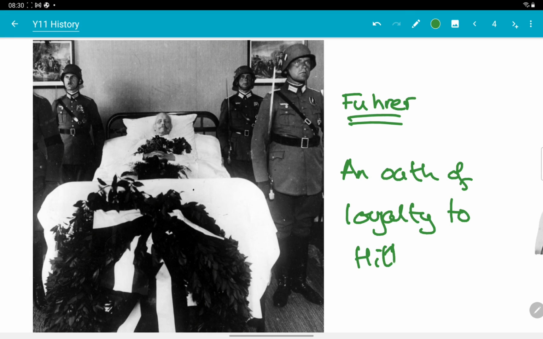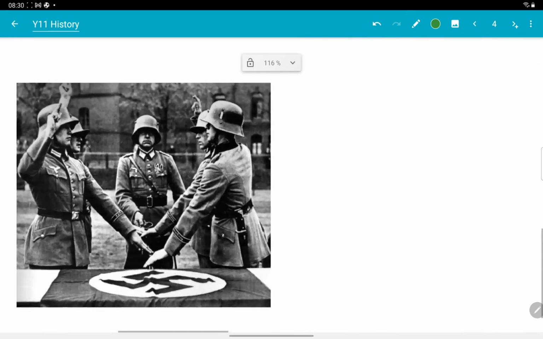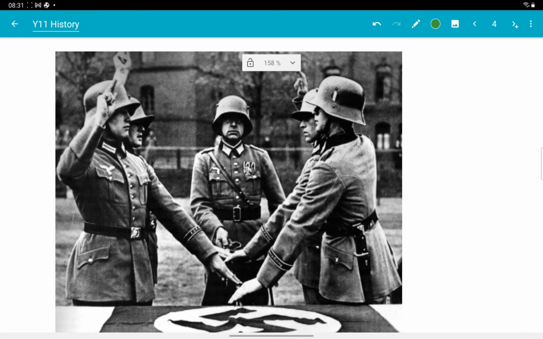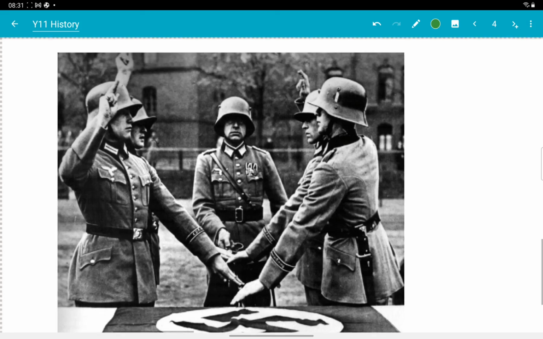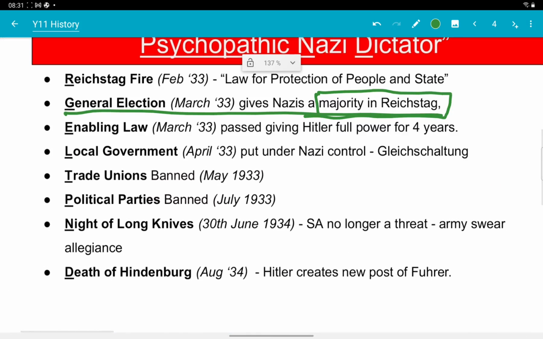So now, Hitler is Führer of Germany, and the army, you can see it over here, swear that they're going to be loyal to Hitler. So that's it. Those are the steps that Hitler took to becoming a dictator and having full control of Germany. And that's how you remember them. But it's also really important that you understand how to explain the importance of each event and how each event increases Hitler's personal power over Germany. Okay, guys, good luck.